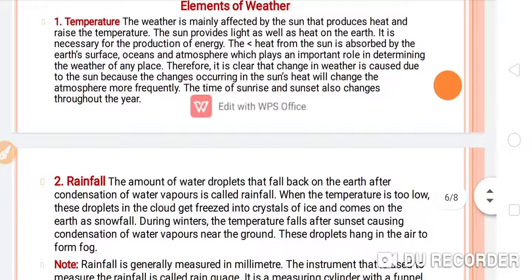More frequently, the time of sunrise and sunset also changes throughout the year. So this is the element, that is temperature, which is a very important element of the weather, and it is deciding the weather for a particular place.